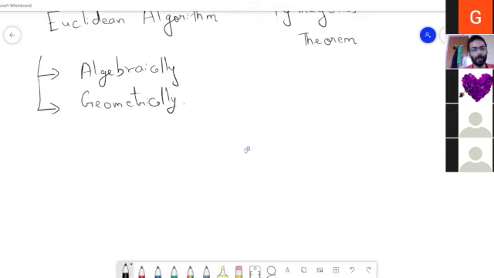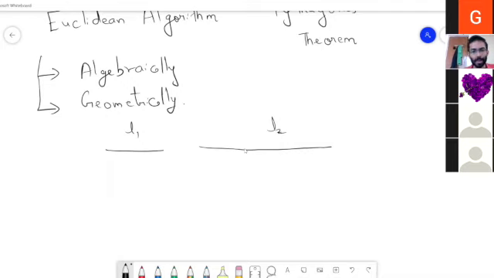Now, suppose we have lines of different lengths. We will just take two lines of two different lengths. I'll call this L1 and this L2. Now I will try to measure L2 using L1.